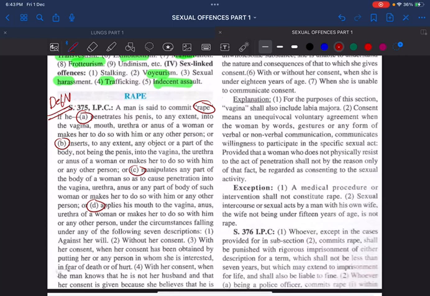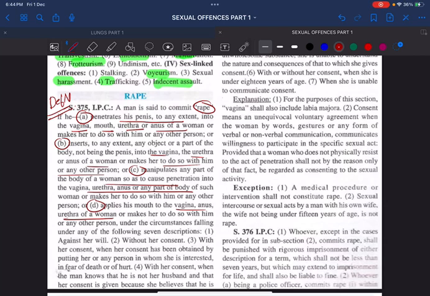A man is said to commit rape if he penetrates his penis into vagina, mouth, urethra, or anus of a woman or makes her do so with him or any other person. Number 2, inserts to any extent any object or a part of body, not being the penis, into vagina, urethra or anus of a woman or makes her do so with him or any other person. Number 3, manipulates any part of the body of a woman so as to cause penetration into vagina, urethra, anus or any part of the body, or applies his mouth to vagina, anus or urethra of the woman or makes her do so with him or any other person.